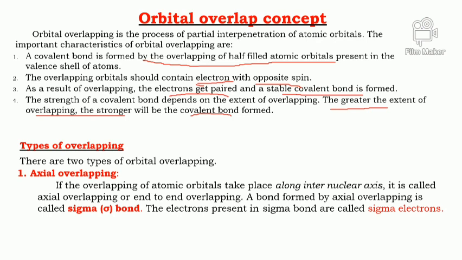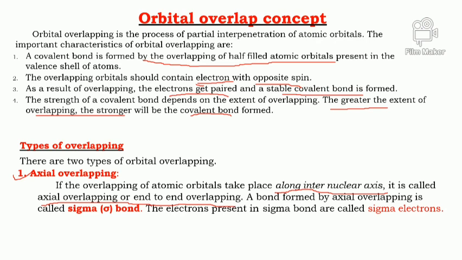Overlapping is of two types. The first one is axial overlapping and the other one is lateral overlapping. We will study axial overlapping first. Axial overlapping means that when the overlapping of atomic orbitals takes place along the internuclear axis, it is called axial, or end-to-end, or head-to-head overlapping.